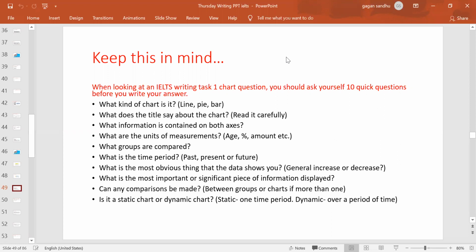So what I can do, I can group the information, and then the groups I made out of 10, maybe I made three groups, right? Now it's easier to compare the group-wise information, right? And what is the time period? Normally the time period is past, right? But sometimes they give the present situation, and sometimes they talk about past and future.